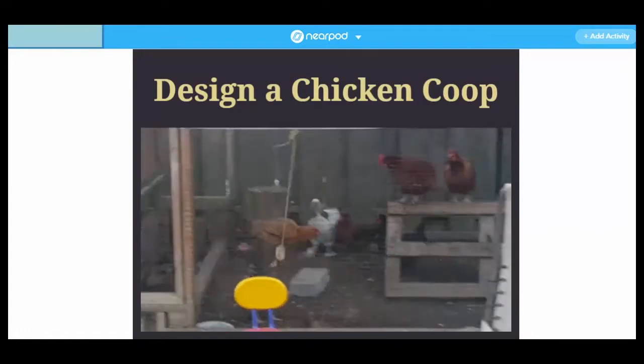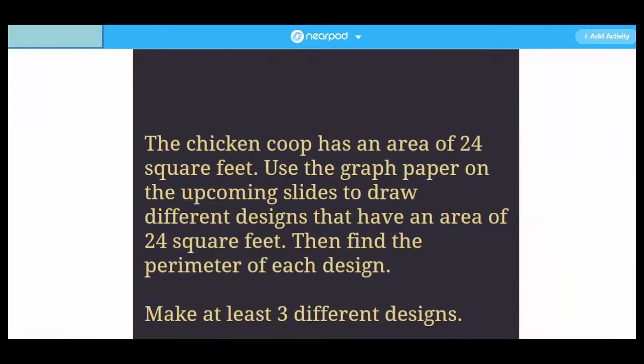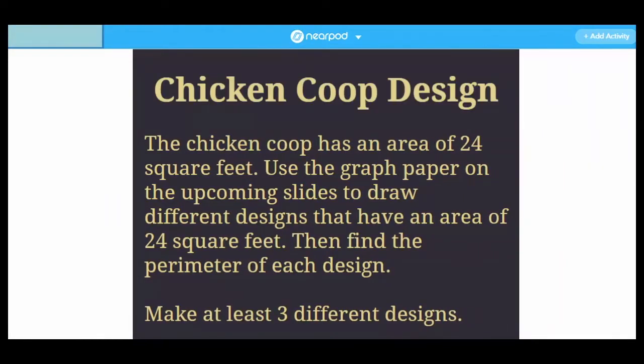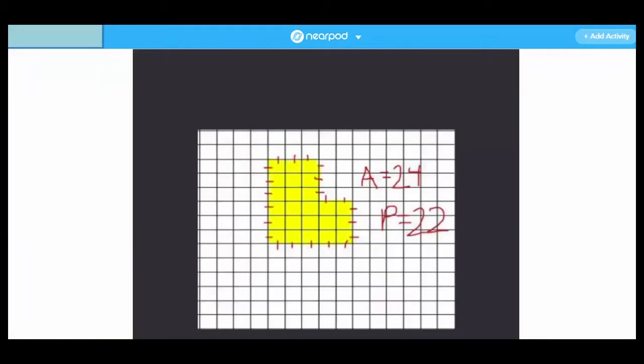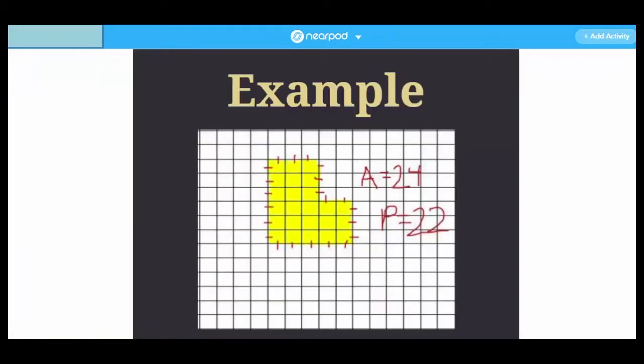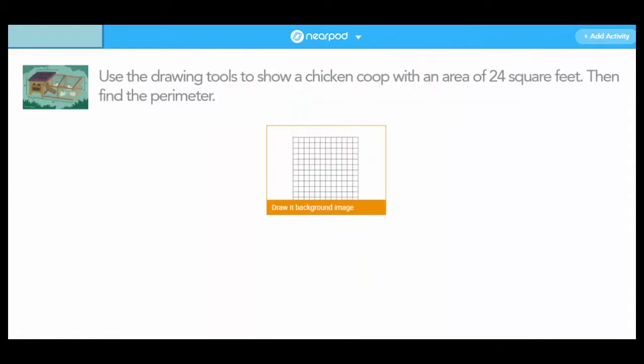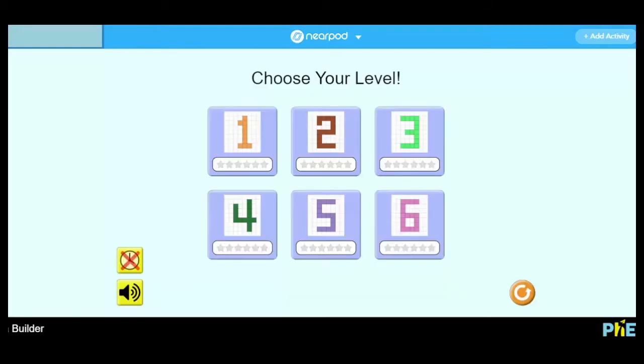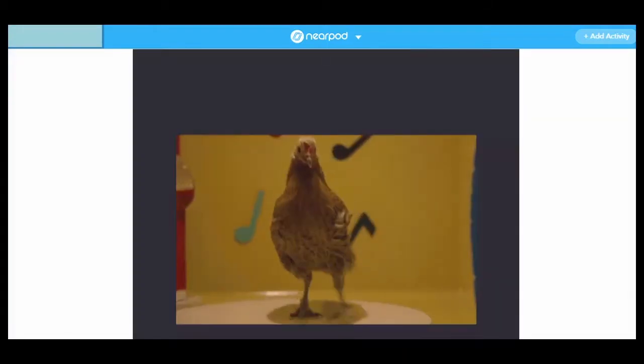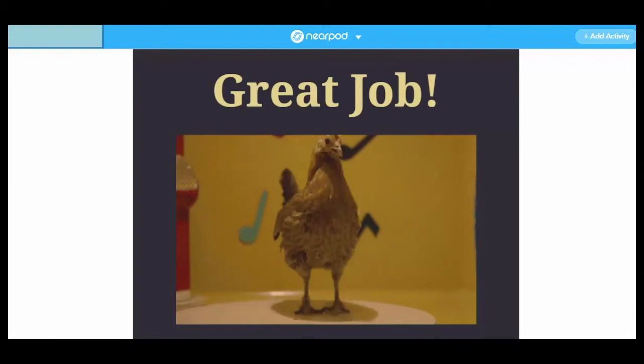Nearpod, which was used for the chicken coop task, is a digital platform that allows educators to design and create lessons that can be directed live in a classroom setting or assigned as self-paced activities. A variety of activities can be incorporated, such as videos, quizzes, games, and whiteboards. Submission reports can then be downloaded to analyze student work.